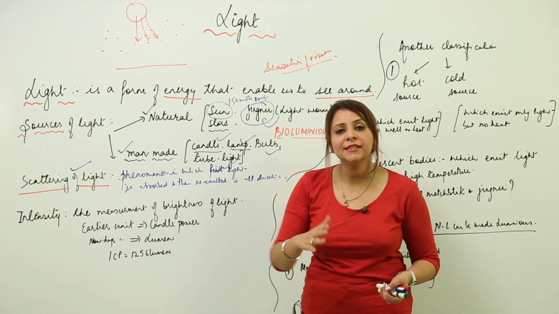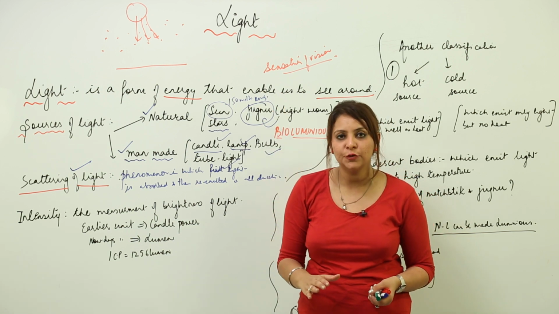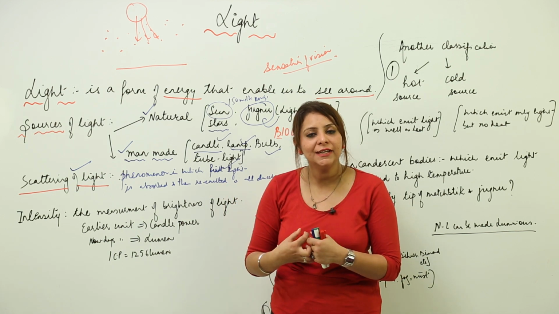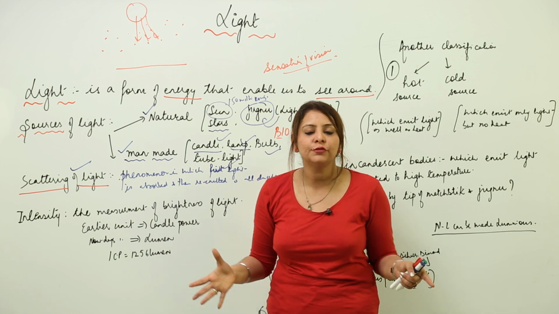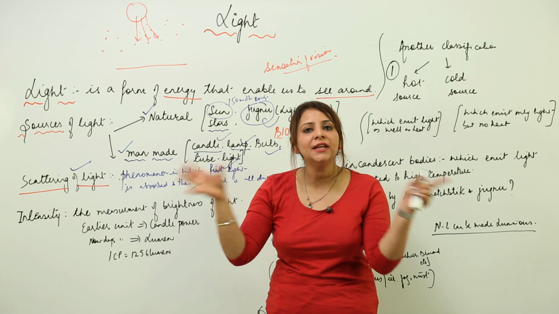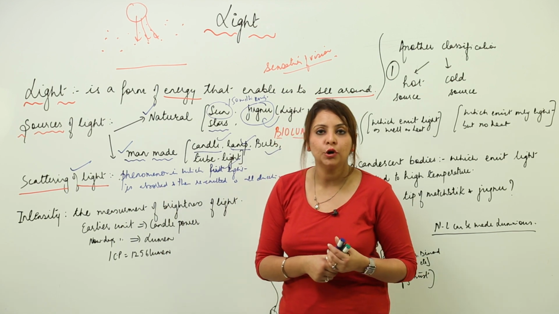So this is the reason, as I told you, that the sun is too far, but still we have air and there are a lot of particles present in the air. They absorb the light which comes from the sun, and after absorbing they split it in different directions, and that splitting is called scattering, which makes everything around bright. So this is the scattering of light, very important.